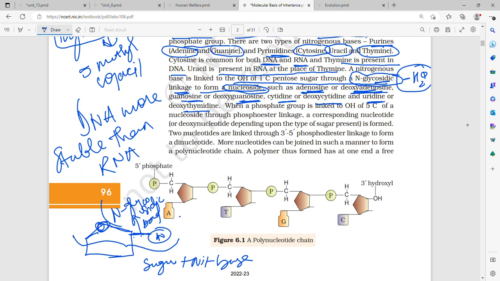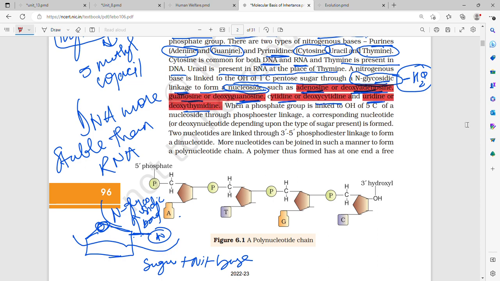Okay, so what are the names of nucleosides? This is very important. Adenosine or deoxyadenosine, then guanosine or deoxyguanosine, cytidine or deoxycytidine, uridine or deoxythymidine.